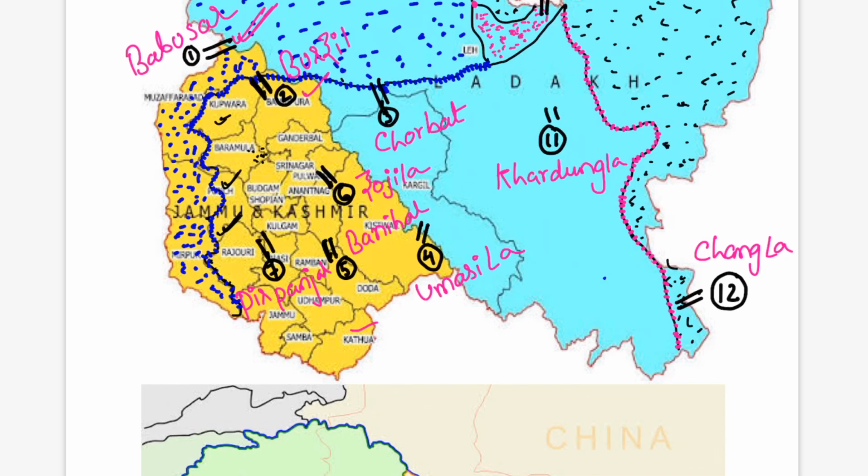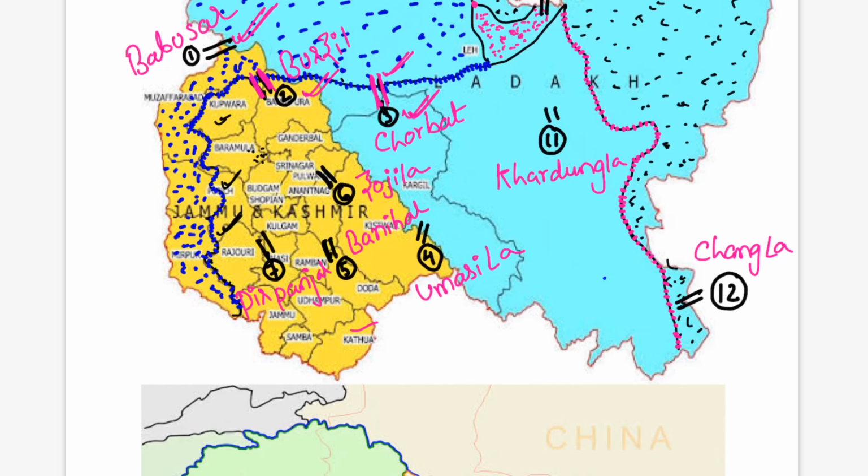If you can see this second pass here, this is the Burzil Pass, and this Burzil Pass connects the Kashmir Valley to the Gilgit region. Okay, next, the third one is here. This is the Chorbat Pass, and this Chorbat Pass is located on the LOC along the Kargil and Dras sector. Operation Vijay, the Kargil War, one of the small battles of Chorbat was fought at this pass only.